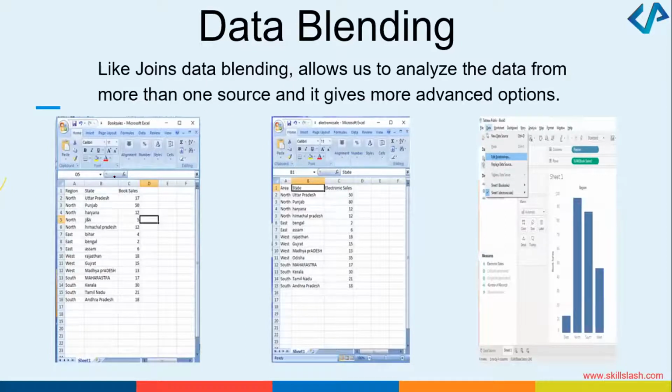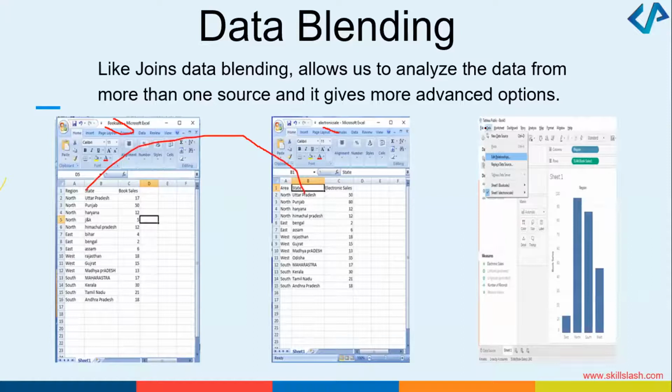I have a table in the Excel sheet which says book sales, and I have another which says electronic sales. This is the information which I've got in book sales. You can see region is there, state is there, book sales is there. In the second sheet, I've got area, state, and electronic sales. What is the common thing between them? The state, right?